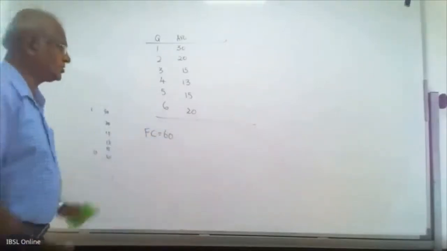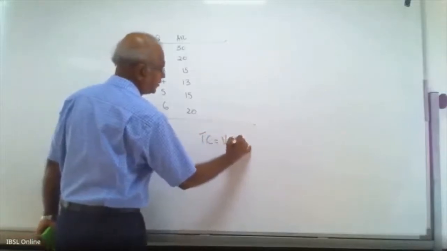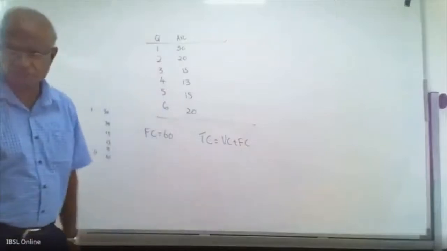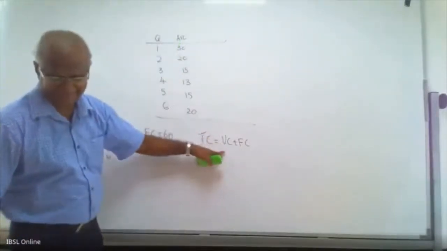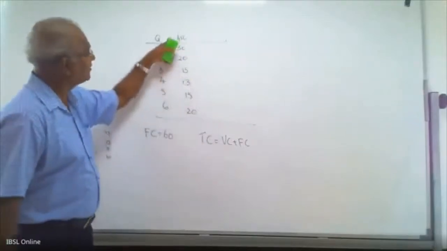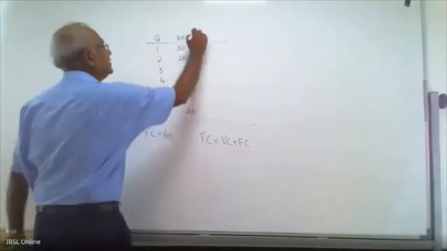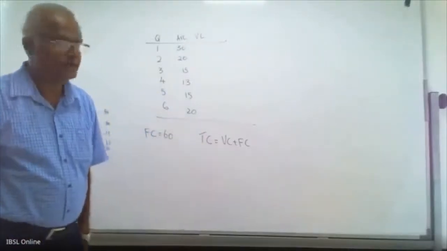Now what is total cost? First you have to calculate total cost. Total cost is variable cost plus fixed cost. We have average variable cost, not the variable cost, so we have to calculate variable cost. How to calculate variable cost?